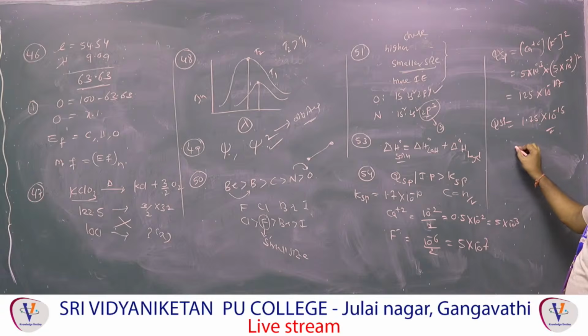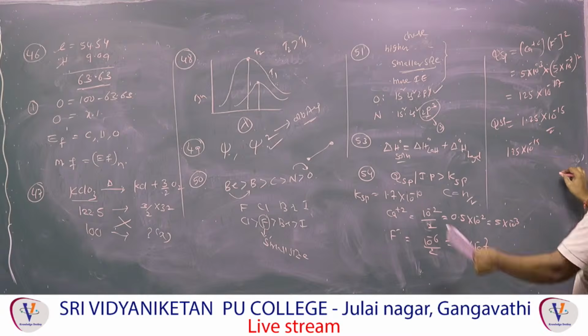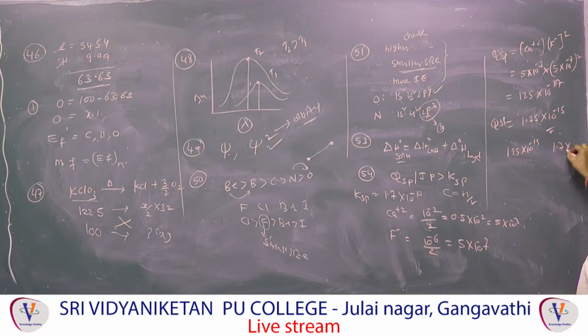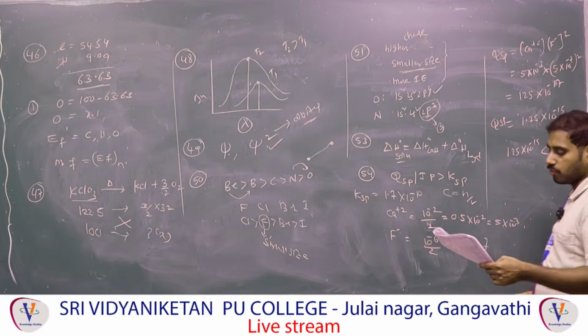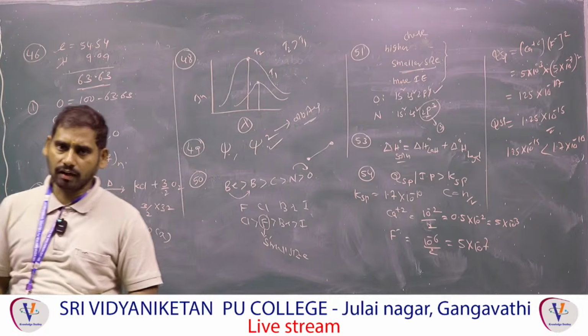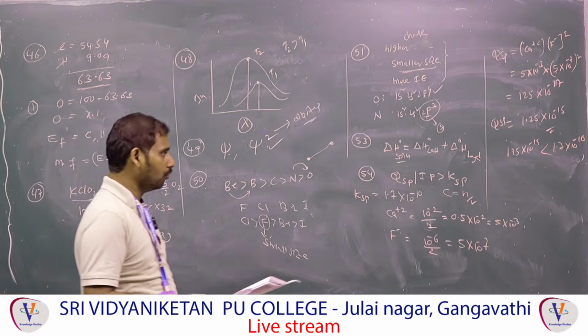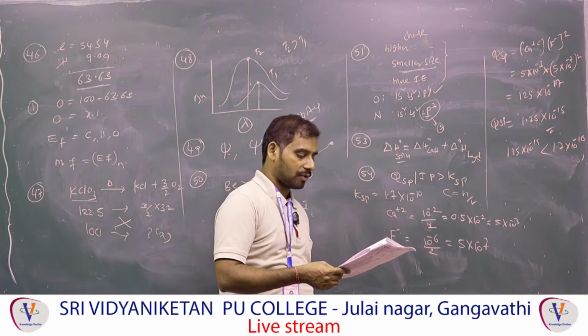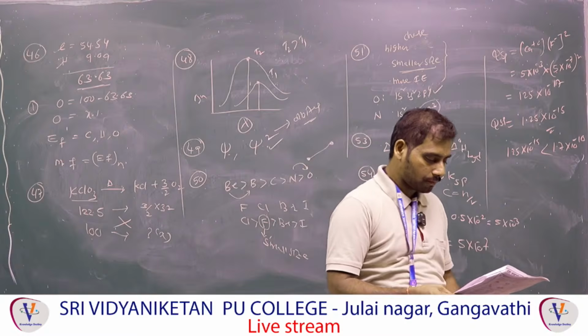But they have given 1.7 into 10 power minus 10. That means this is KSP, this is QSP. Which one is more? KSP is more. KSP is more means precipitation will not occur. That is the first option. Like that, the remaining options you also have to do. Then you will get the answer: the final option, the third option, only 3.